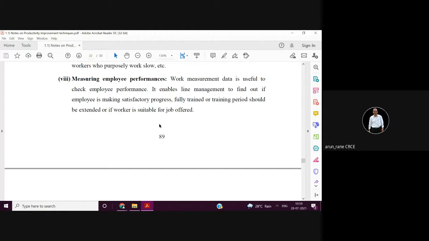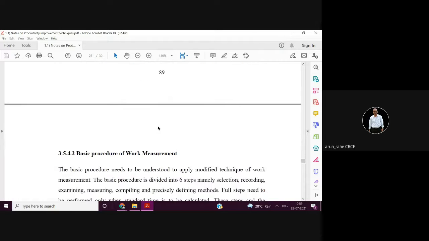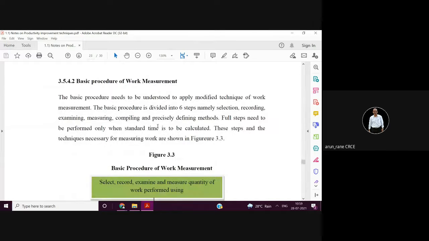So work measurement helps to maintain employee performance, and based on that performance, promotions and incentives can be decided by the HR or personnel department.